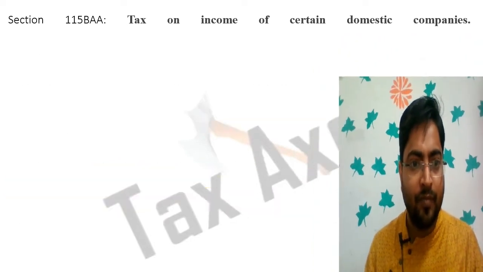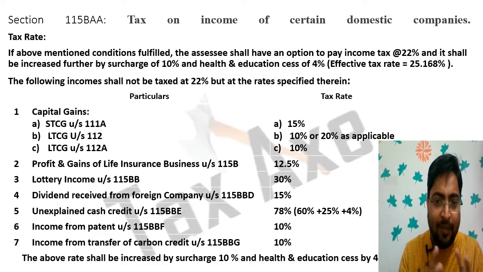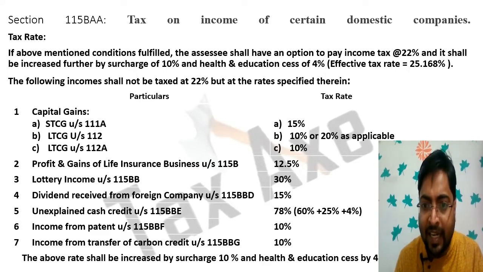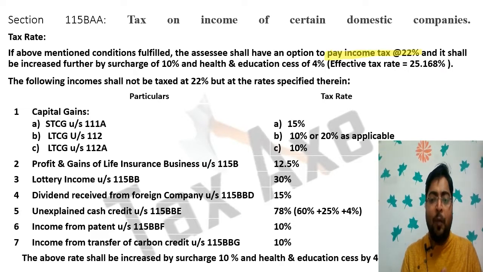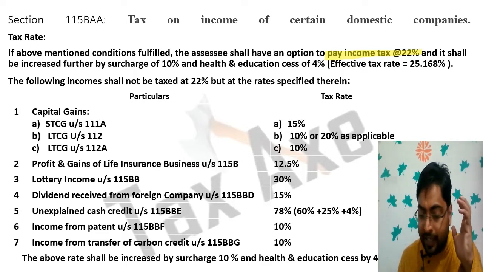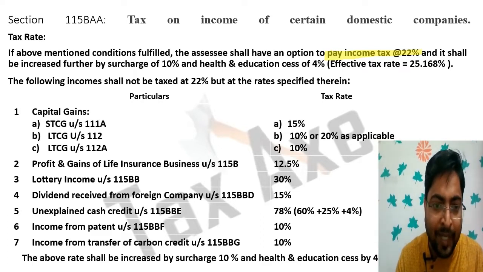So the tax rate. If the above mentioned conditions are fulfilled, the SSE shall have an option to pay tax at the rate of 22%. If the domestic company opts for section 115BAA, then income tax on their income is 22%, and it shall be increased further by surcharge of 10%.